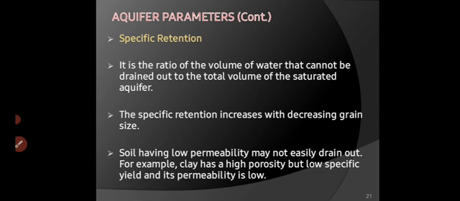Soil having low permeability may not easily drain out. For example, clay has high porosity but low specific yield and its permeability is low. So, a highly permeable geological formation has more specific yield, while low permeable materials have low specific yield, and if specific yield is low, retention is more. So for non-permeable or low permeable material, the specific retention volume of water is more.